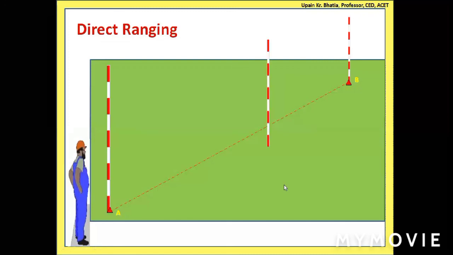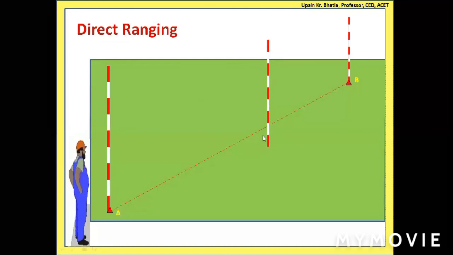Okay. Now, a second person will hold a ranging rod here. He will try to hold this ranging rod exactly on this line AB. But it may not be exactly on this line AB. It may be a little away from it.